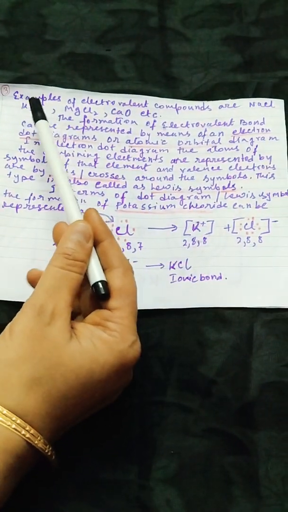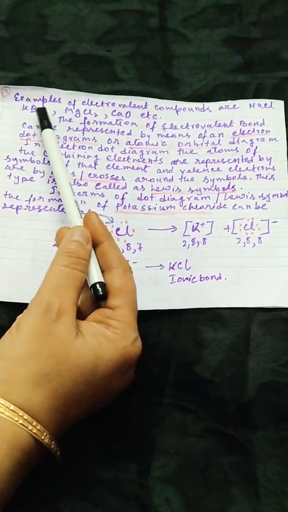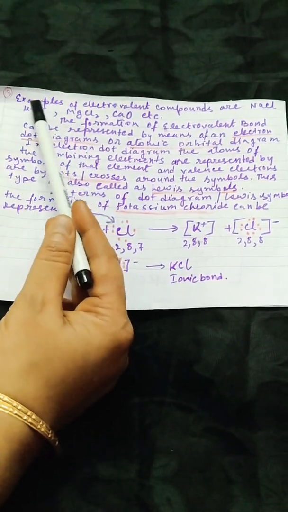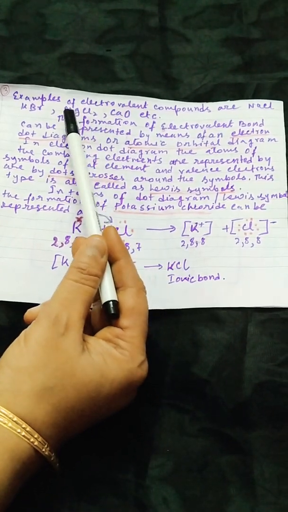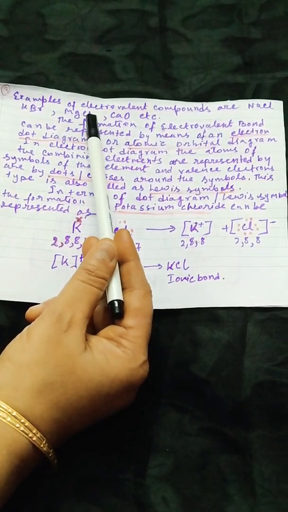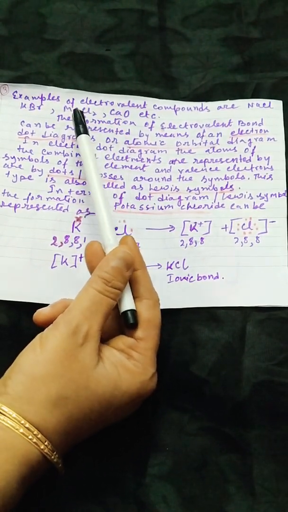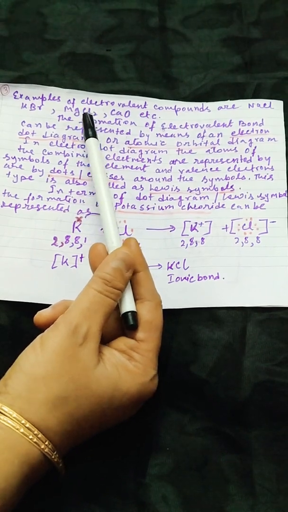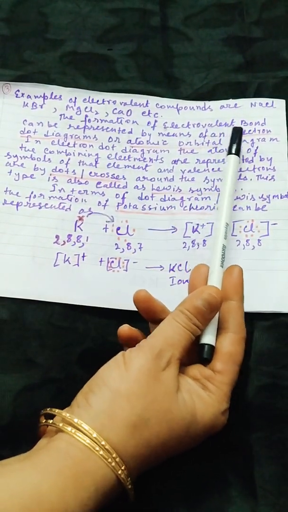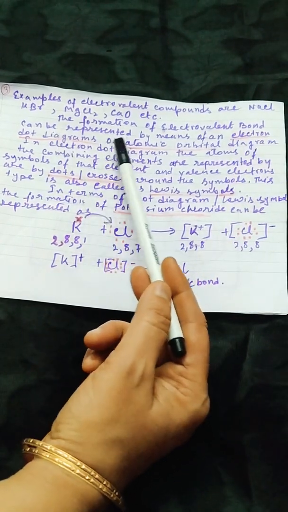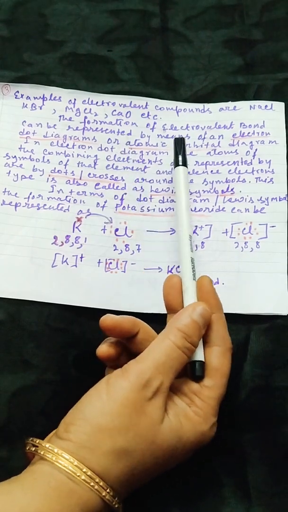So in each of them we are finding one electropositive element and one electronegative element combined together. So whenever, students, you find a combination between a metal and a non-metal, we can conclude that that substance is an electrovalent compound.